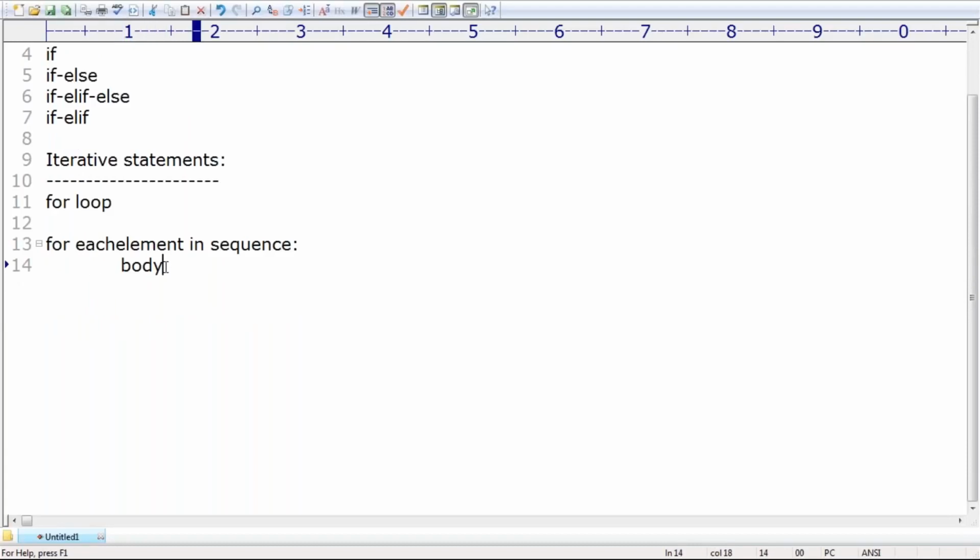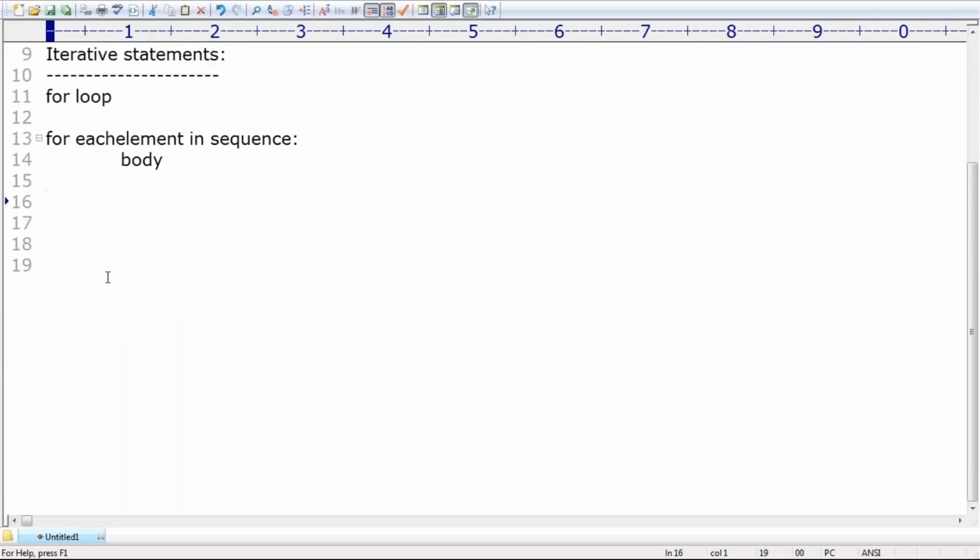So for every element present in the given sequence, if you want to do a certain operation, then we should go for a for loop, right? Sometimes I don't know how many elements are there in the sequence. As long as some condition is true, please execute the body. That is the while loop: while condition, body. As long as this condition is true, the body will be executed. How many times? As many times as the condition is true.